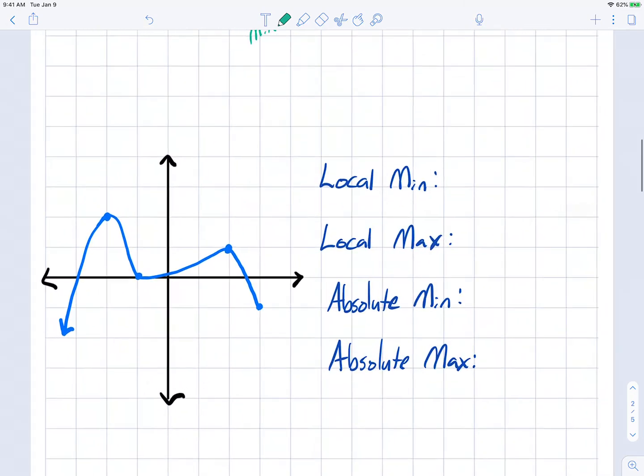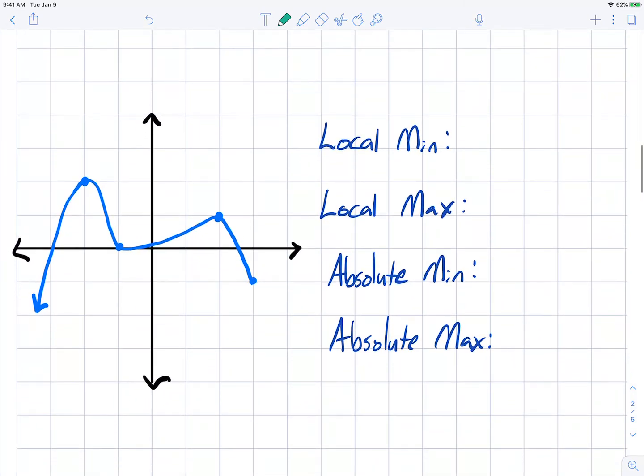Okay, let's try one more that has one arrow in it. So again, local mins and maxes can't be endpoints. We're looking for valleys and mountains. So a local minimum right here, this is like the bottom of a valley. It's where it kind of turns around and starts going back uphill. So that local minimum is at -1, 0. We do not have any other valleys, because remember that you cannot have an endpoint as a minimum. So that one only has one minimum.